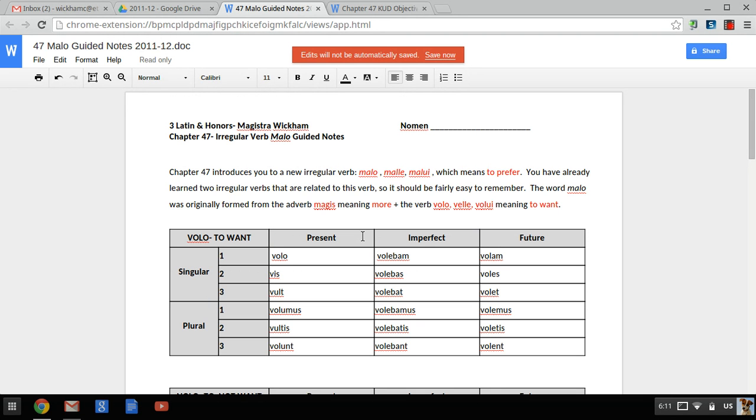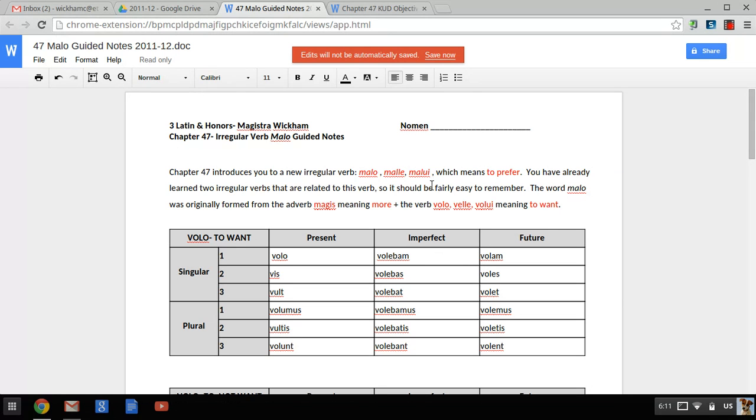All right, so let's talk about the Malo guided notes. I filled this in the last video, so I'm not going to delete it all and do it again. I'm just going to show you what we did. Chapter 47 introduces you to a new irregular verb, malo, male, malui, which you can copy down there, which means to prefer.